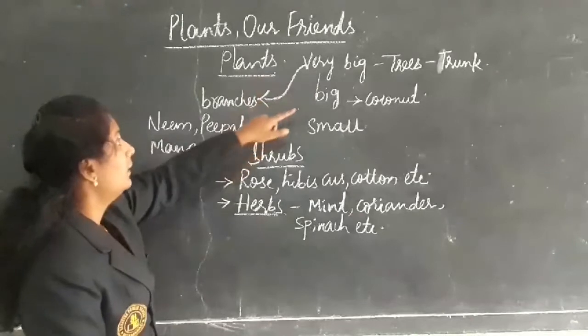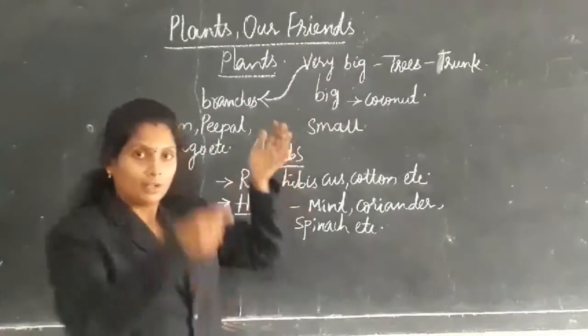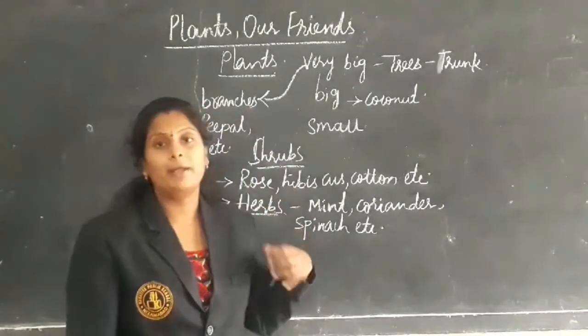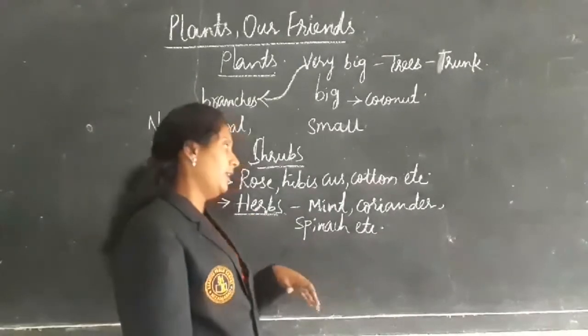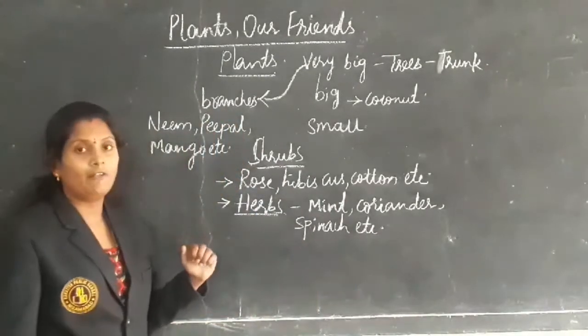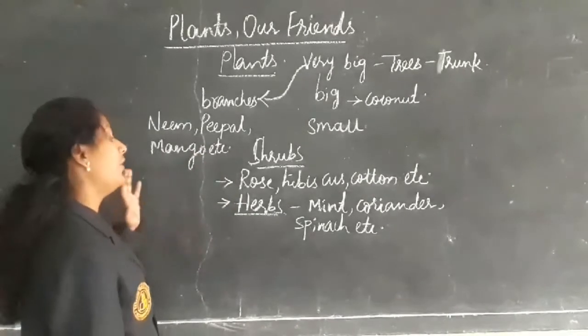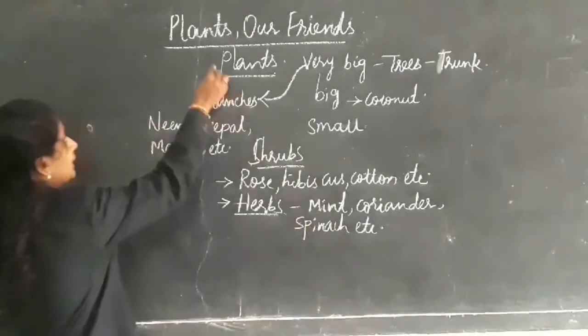But the trees are very big, and that stem we call a trunk, and they will bear the branches, and on the branches we can see a number of leaves. This is about the different types of plants which we can see on the ground. Now we will also see plants on water.